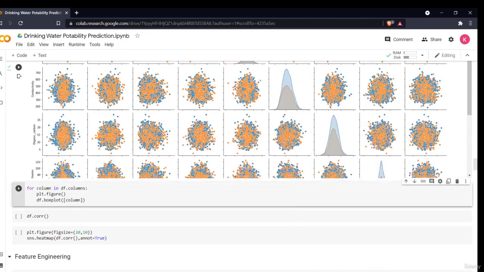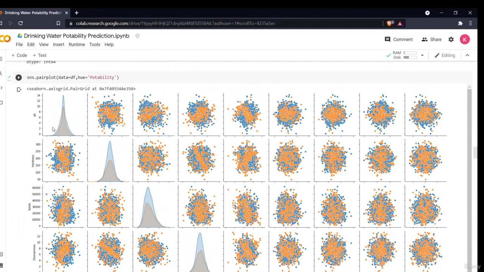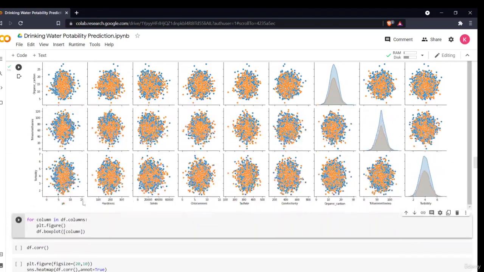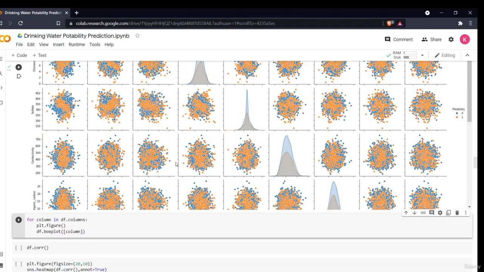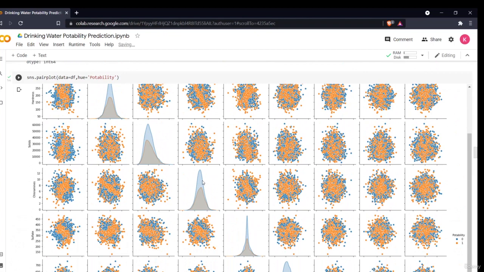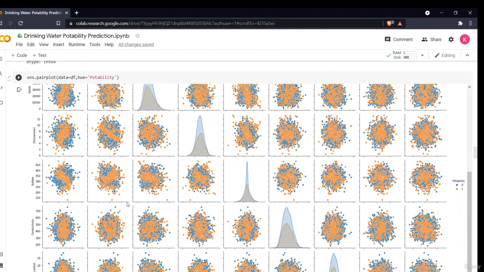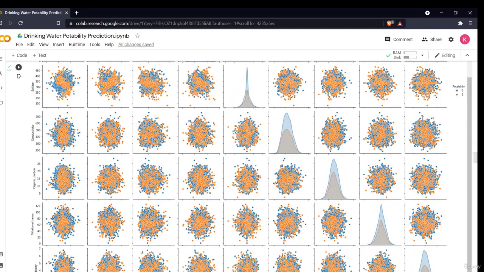So now this is my pair plot. As you can see how big this plot is. Each and every variable is here on the x-axis and y-axis. Various scatter plots and various distribution plots are given. So we can find out how these variables are distributed and how they are not distributed. But according to this, we cannot find much information because in the scatter plots our data is pretty messed up, always mixed. We cannot draw such conclusions because the data is quite mixed.